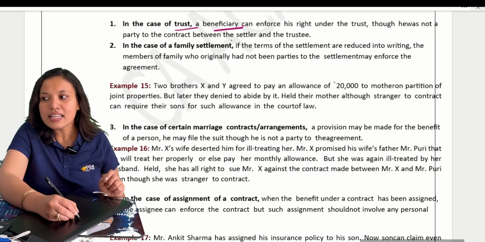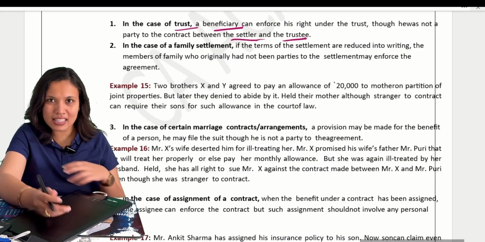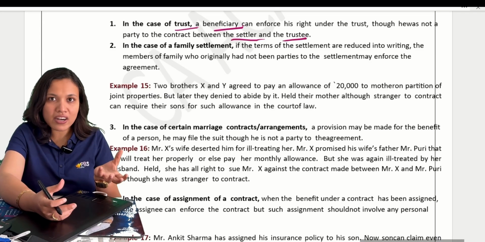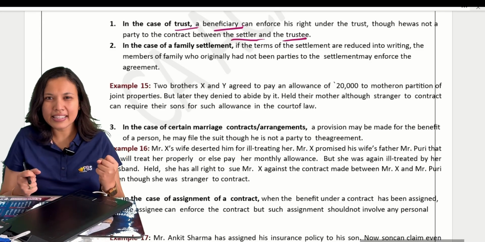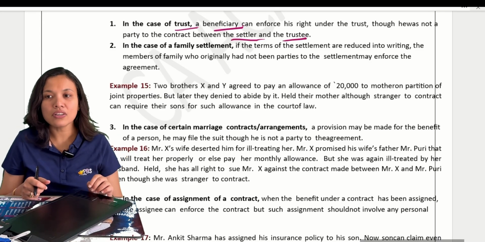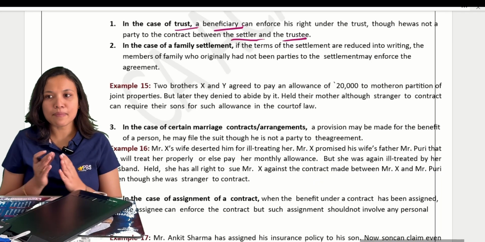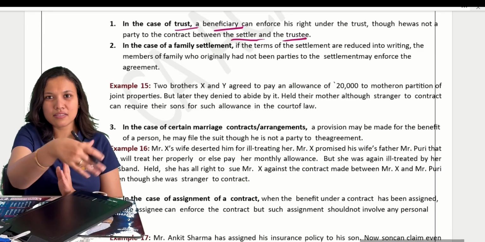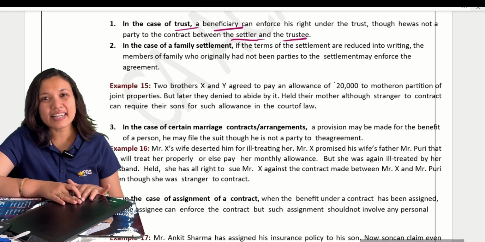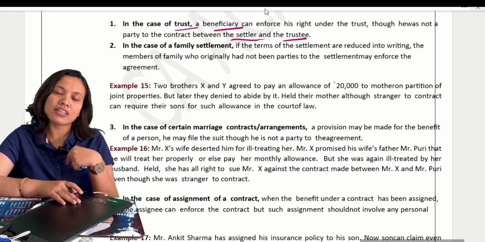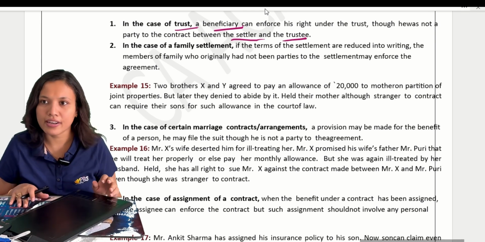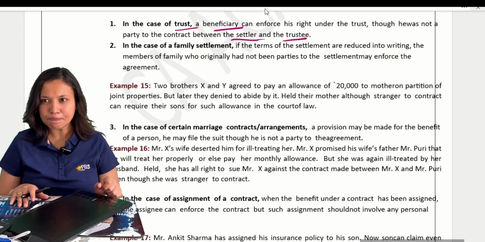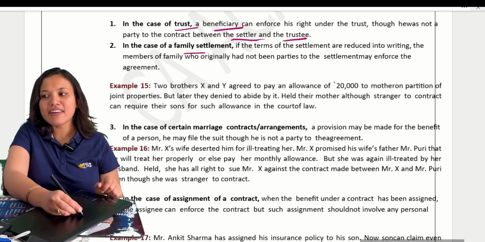Whenever there is a settlement between the settler and the trustees, during that point, if the beneficiaries are not getting what is their right, then they can sue on the contract. Even though in a trust the contract happens between the trustees and the settler, not the beneficiaries, the beneficiaries can sue the trustee and the settler for the settlement of the contract. Even though beneficiaries are a third party, they can sue. Clear?